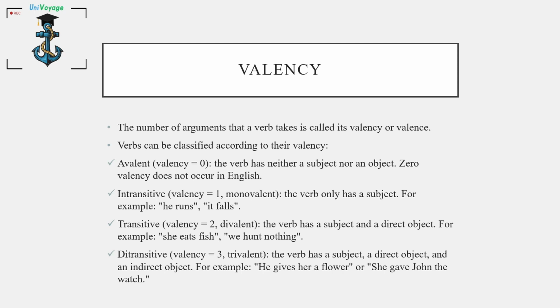Ditransitive, valency equals 3, trivalent. The verb has a subject, a direct object, and an indirect object. For example, he gives her a flower. She gave John the watch.